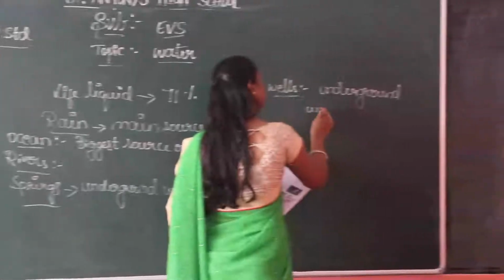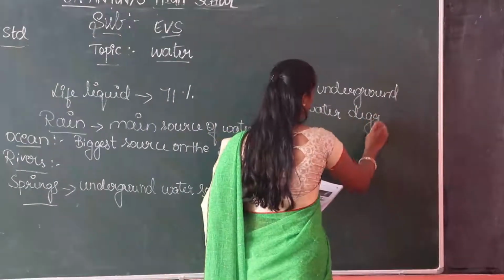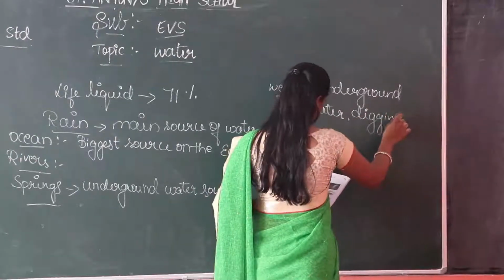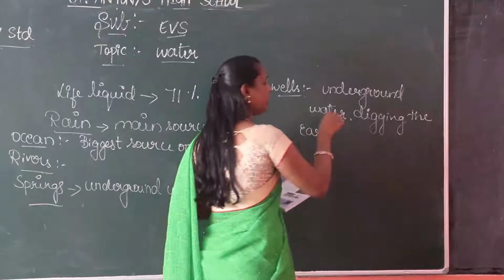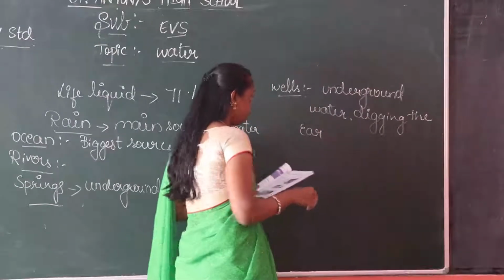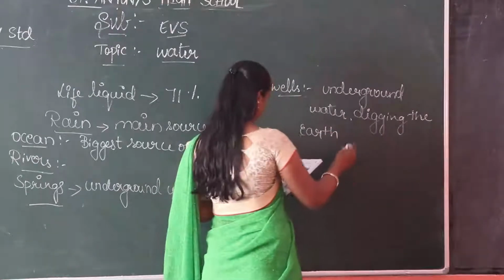Underground water. It is obtained by digging the earth crust. Digging means what? Now, borewell hatra ಏನಾದರೂ ಹಾಕ್ಸ್ತೀವಲ್ಲ, so dig ಮಾಡೋದು ಅಂದ್ರೆ ತೋಡೋದು ಅಂತ ಅರ್ಥ.